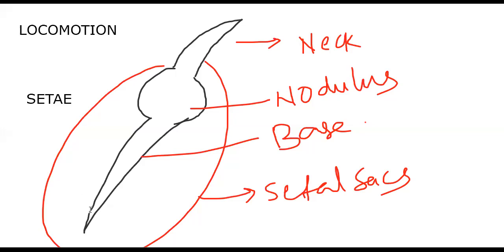Arrangement of setae. Based on the arrangement of setae, we can classify earthworms. We are not only talking about Pheretima; there are some other earthworms like Megascolex, Lumbricus, Dravida, various earthworms.